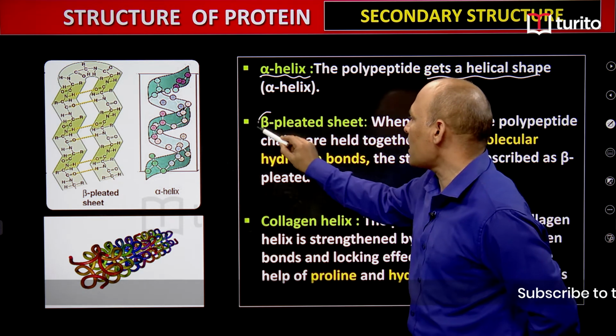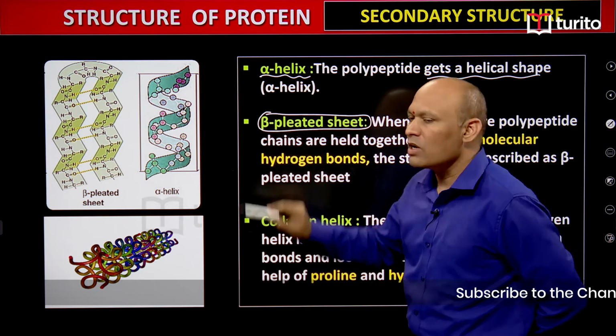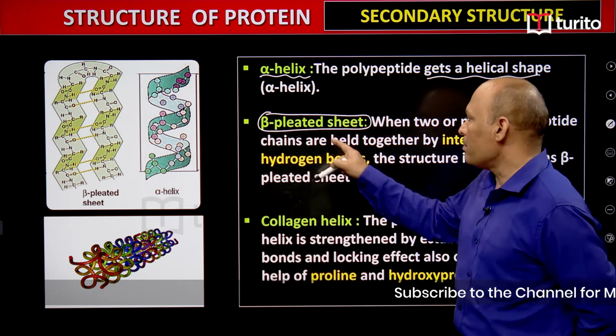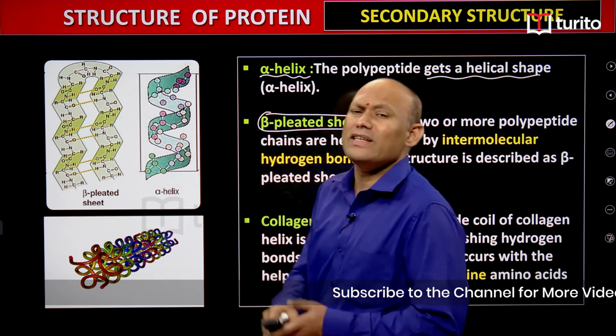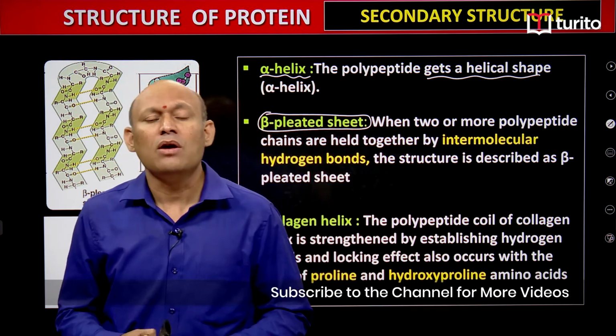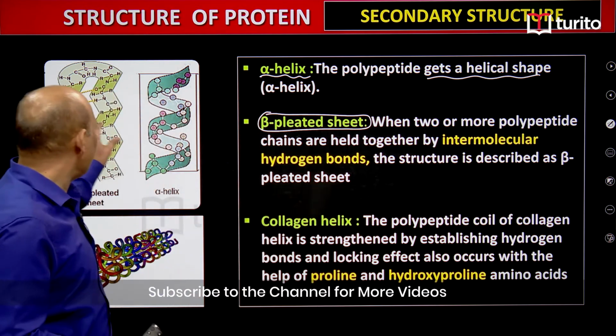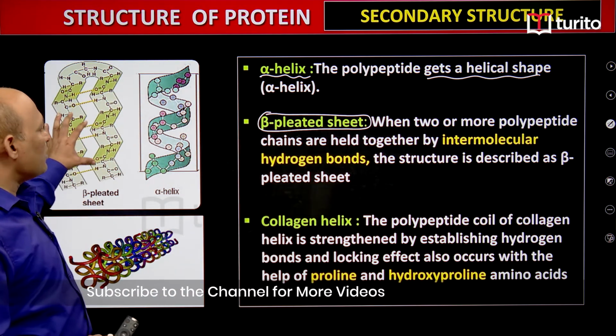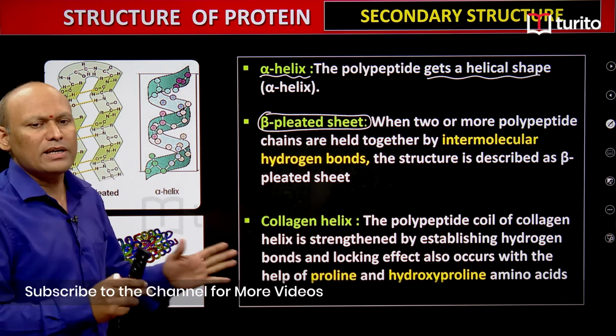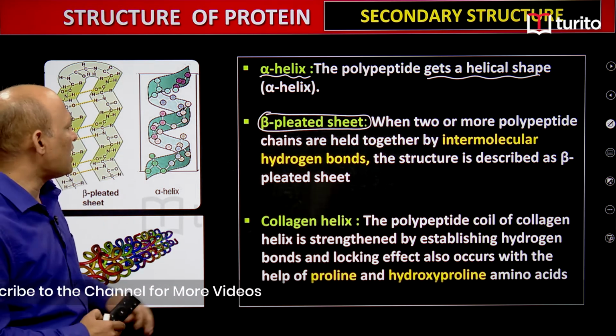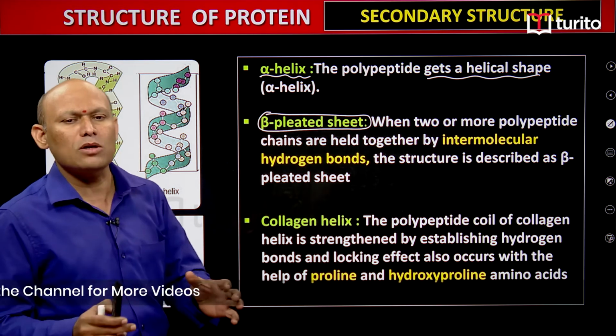Now you see beta pleated sheet, students, another important type in secondary structure. What exactly is a beta pleated sheet? When 2 or more polypeptide chains are held together by intermolecular hydrogen bonds, students, right. What do you mean by intermolecular hydrogen bonds?